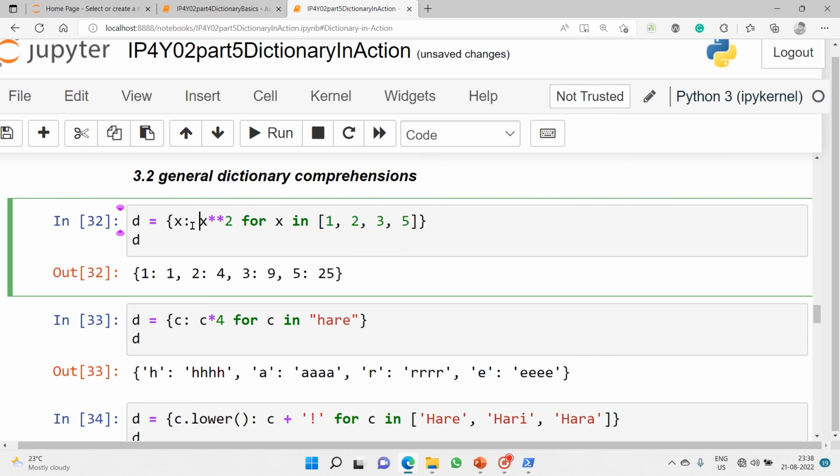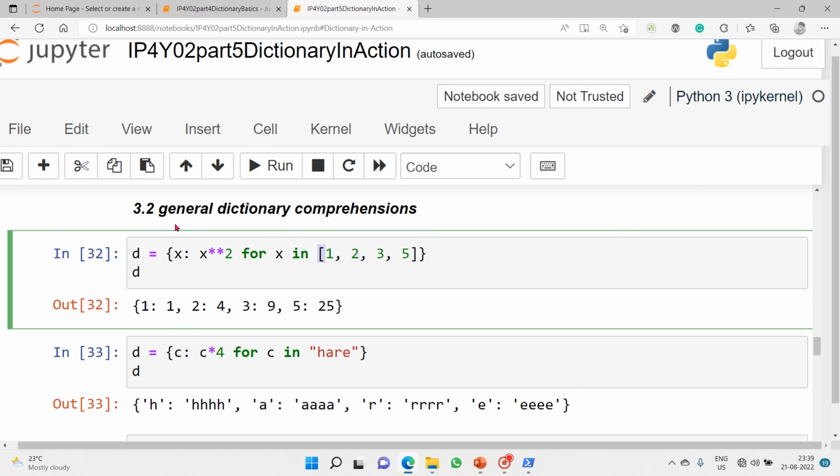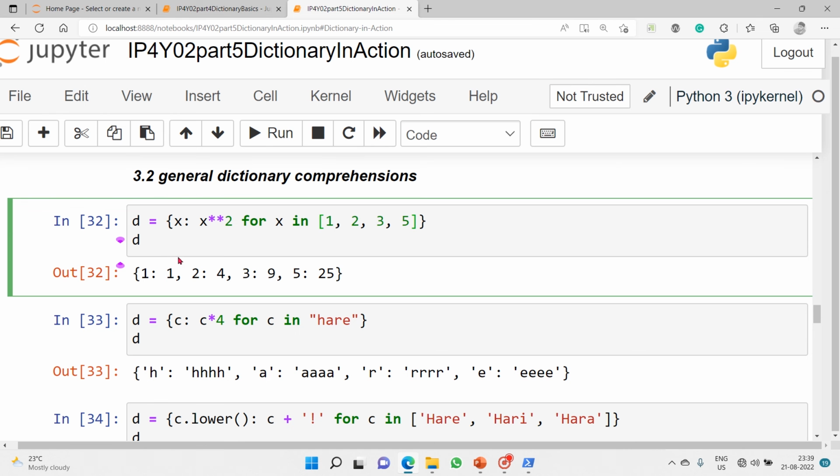x is our key and x power 2 is our value. So this is our key-value pair, and we use a loop, and x is our loop variable. Then this is the in membership operator, and this is our list. Now x will step into the list iterable object, then it will map with the variable x, and then it will do this operation.